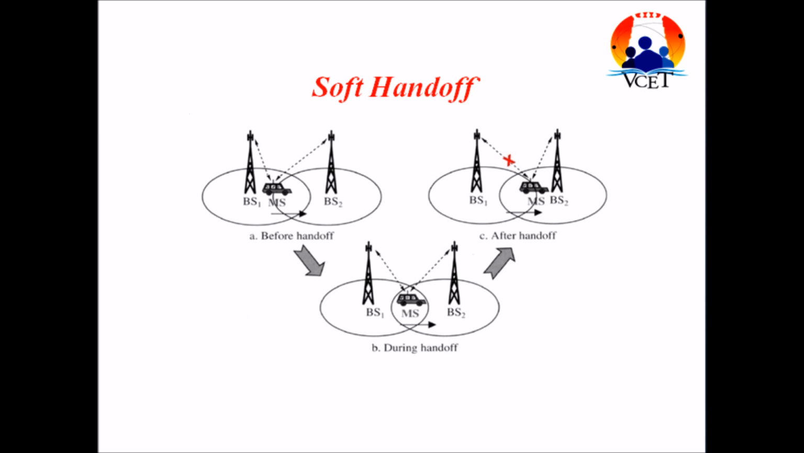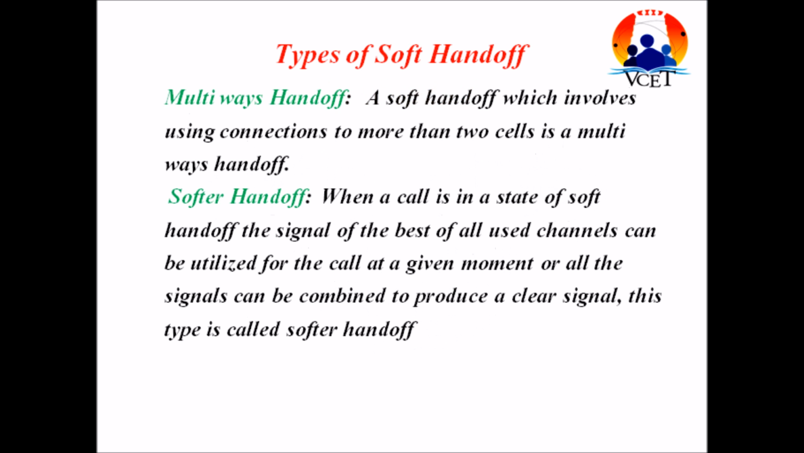In this image, we can see that when a mobile system is in cell A, it uses signal from base station 1 before handoff. During handoff, the link to the base station 1 is retained and used for a while in parallel, and then the link is transferred to base station 2. After handoff, when the mobile is in cell B, it uses signal from base station 2.